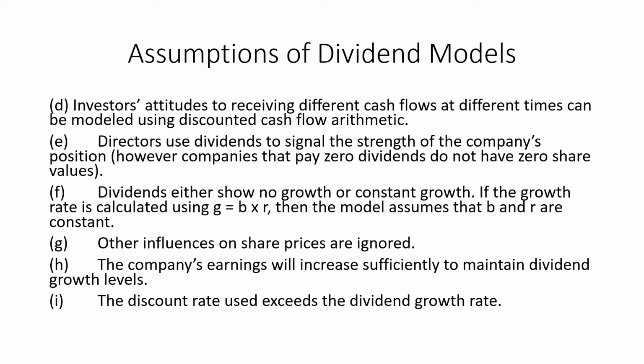Another assumption is that the discount rate used in the formula will always be higher than the growth rate. If we are talking about perpetuity, the discount rate would always be higher than the growth rate, because the growth rate would be slightly higher for a shorter time period, but we are talking about a longer time period. In that case the discount rate would always be equal to our growth rate, and this is an assumption we will take in this model as well.